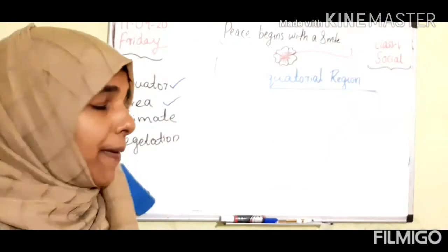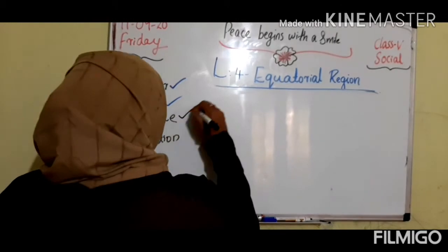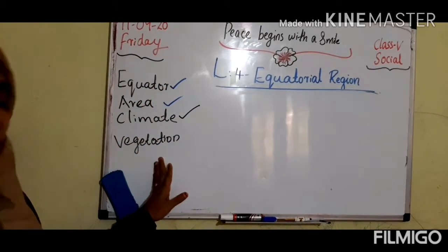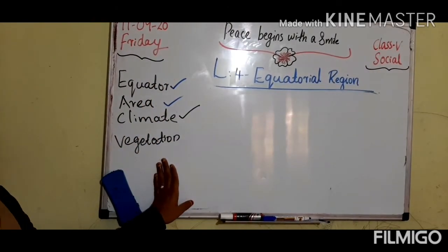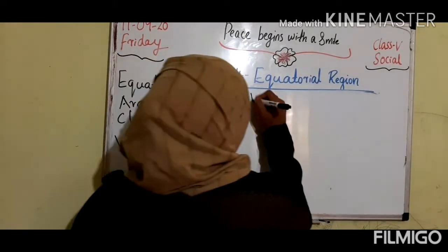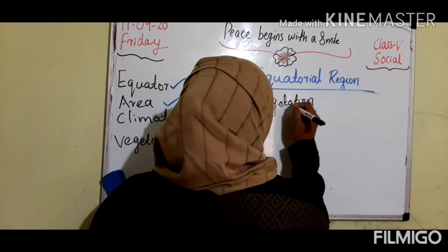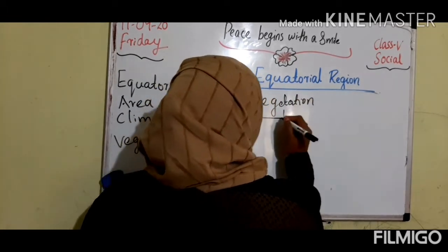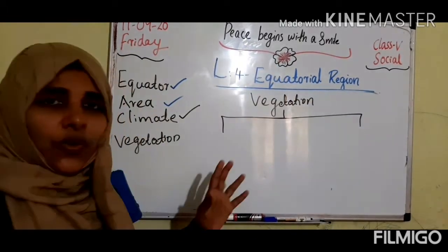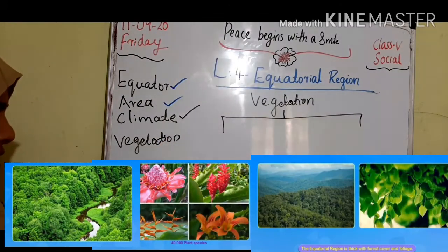Now we have learned about the climate of the equatorial region. Next we can discuss what vegetation is seen in the equatorial region. So we can check the vegetation. What are the different types of plants that are growing in the equator region? That is vegetation.